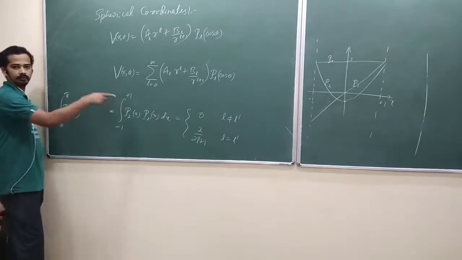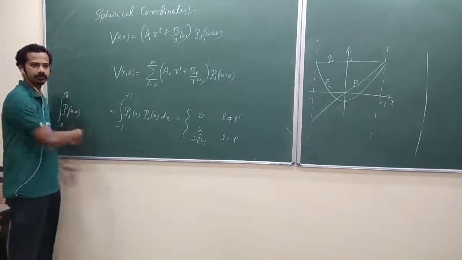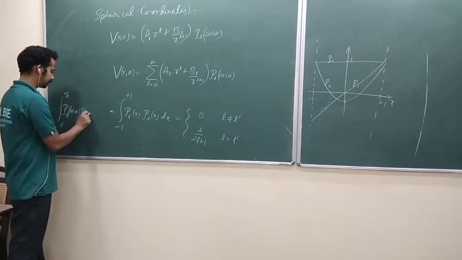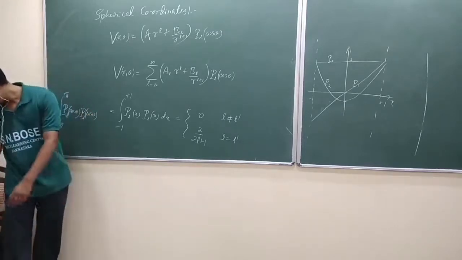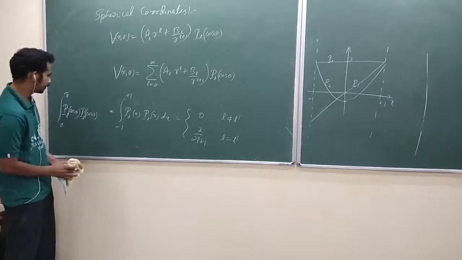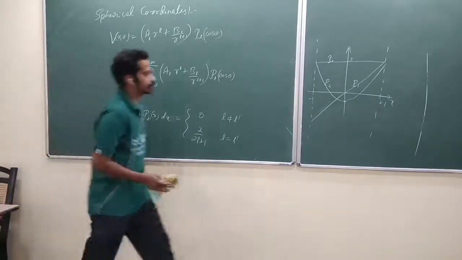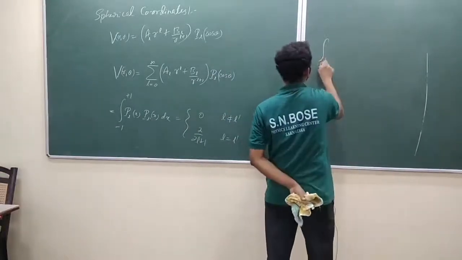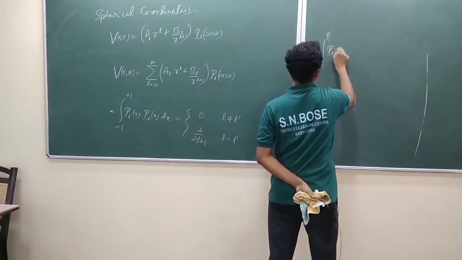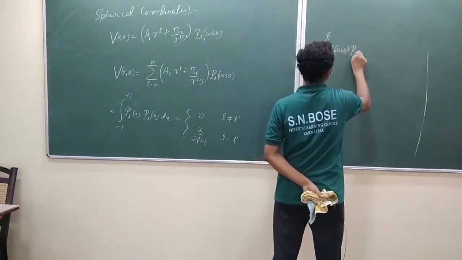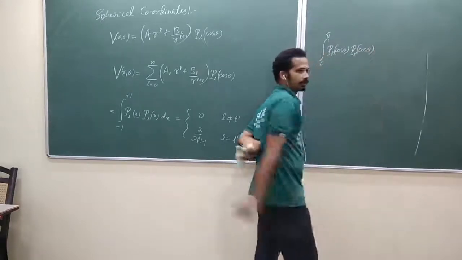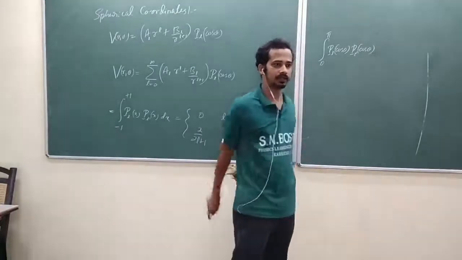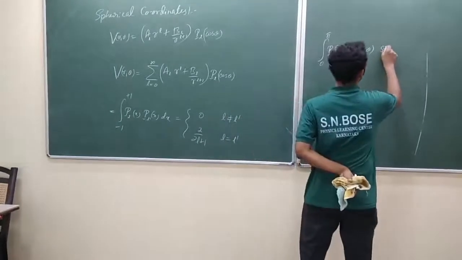Again, from here to here you can transform by putting x equal to cos theta, change of variable. PL of cos theta, PL dash of cos theta. Let me start with this, because to find those coefficients, most of the case we need to do this integral 0 to pi PL of cos theta, PL dash of cos theta, d of cos theta. What is d of cos theta? Minus sin theta d theta. Okay, so let me write sin theta d theta.